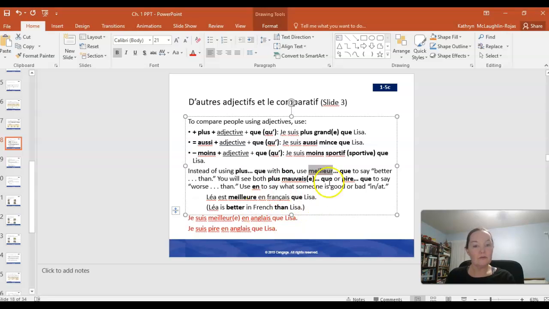And instead of plus mauvais or mauvaise, you'll see pire que to say worse than. So Léa est meilleure en français que Lisa. So you wouldn't say, for example, Léa est plus bonne. It doesn't work like that. We just use the word better. And we do the same thing in English. We have an irregular word which is better. You don't say more good. So Léa est meilleure en français que Lisa.